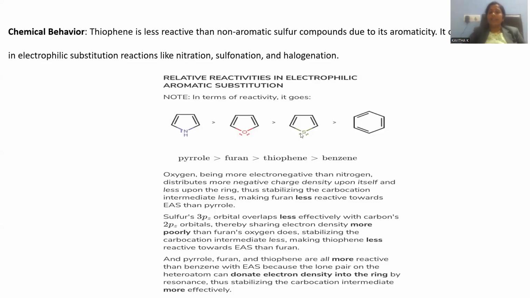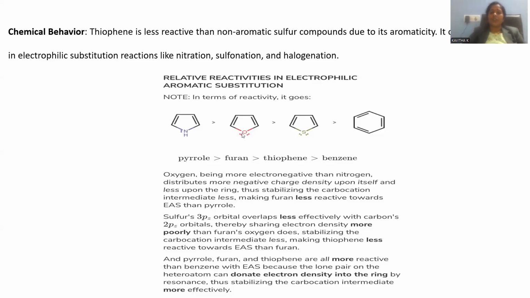So pi richness is somewhat less, so reactivity is somewhat less. Two reasons we explained. One is higher resonance energy. Second is the insufficient or poor contribution of the 3p orbital in the pi electron donation, right?